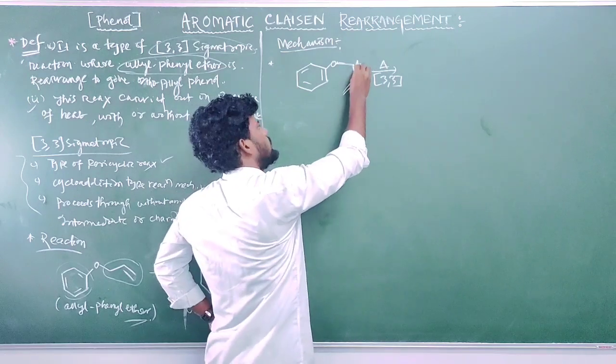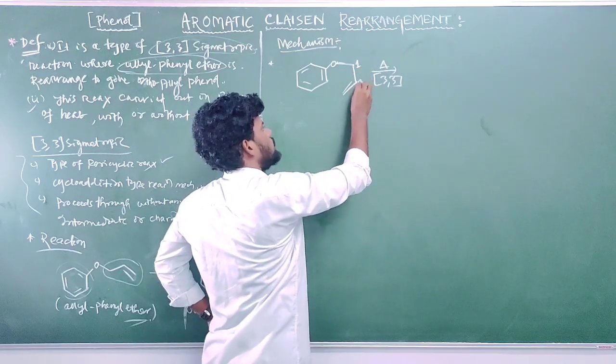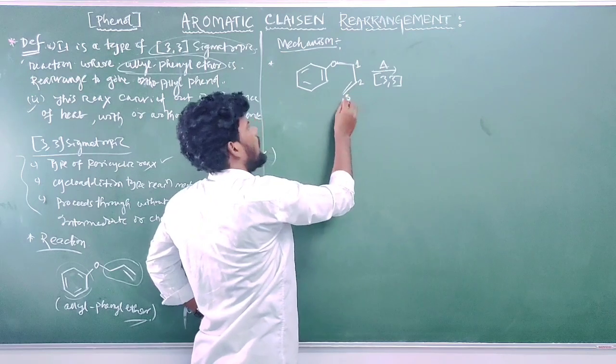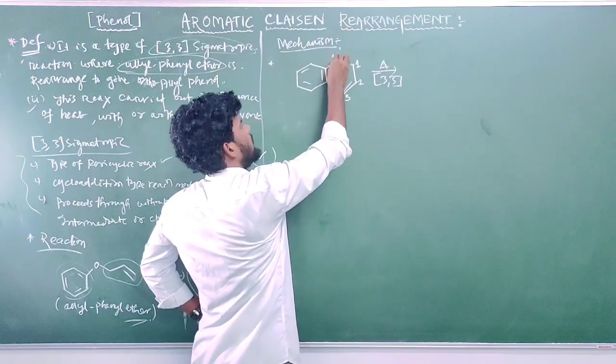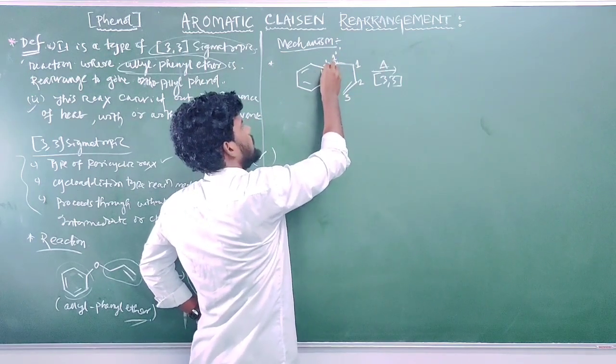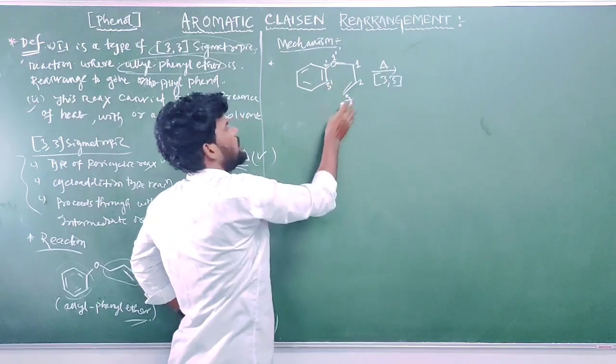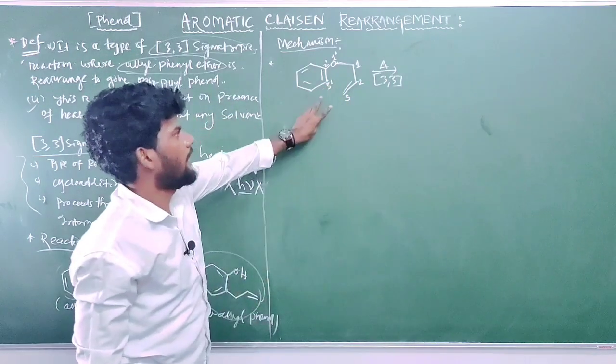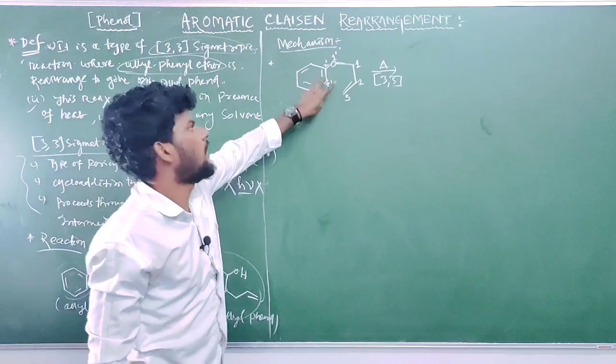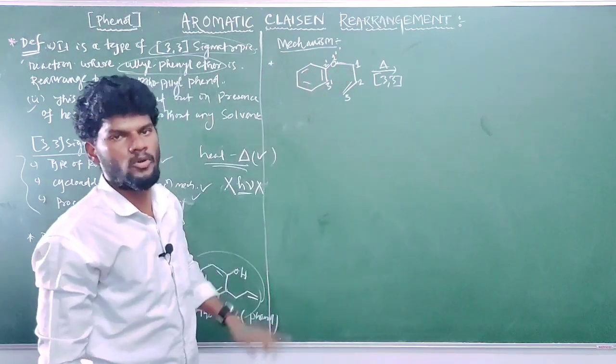So let us suppose we number it as 1, this is 2, and this is 3, and this side also 1 dash, 2 dash, and 3 dash. 3 and 3 dash always end with the double bond, and 1 dash starts from the polar bond.